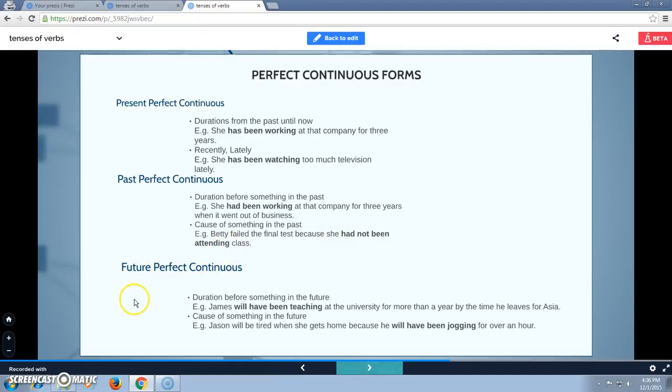And last topic, future perfect continuous. Future perfect continuous is used for duration before something in the future and the cause of something in the future. Example: James will have been teaching at the university for more than a year by the time he leaves for Asia. Last example: Jason will be tired when she gets home because he will have been jogging for over an hour.